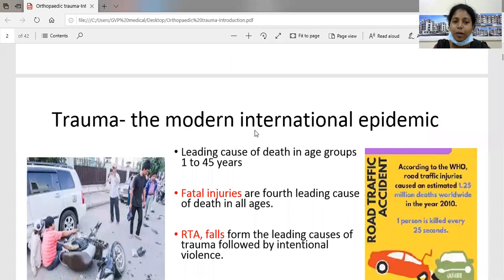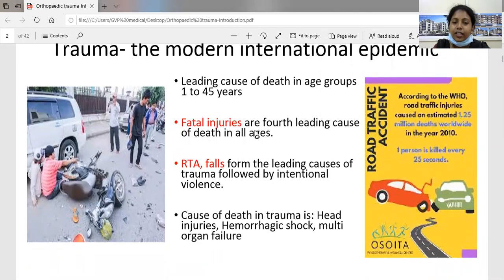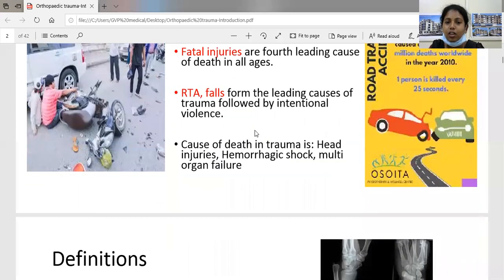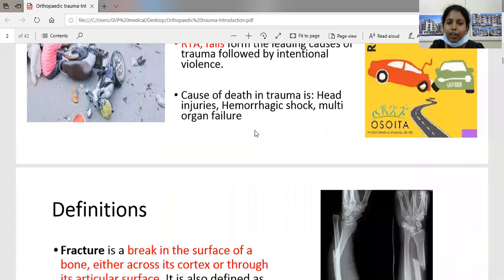So what is trauma? Nowadays, trauma is the leading cause of death in age groups from 1 to 45 years. Fatal injuries are the fourth leading cause of death in all ages. Road traffic accidents and falls form the leading cause of trauma, followed by intentional violence. So the main causes of death in trauma are head injuries, hemorrhagic shock, and multi-organ failure.